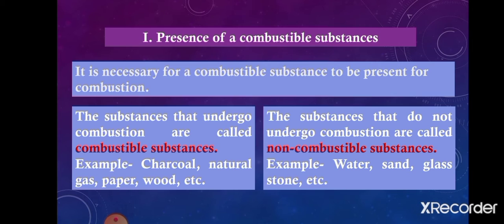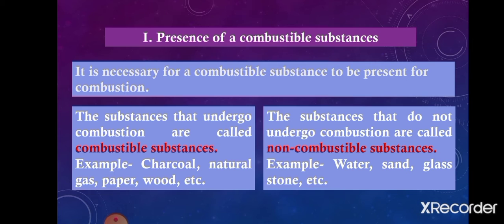First of all we will discuss the presence of a combustible substance. It is very necessary for a combustible substance to be present for combustion, meaning when the process of burning takes place, there should be one substance that burns. That substance is the combustible substance.